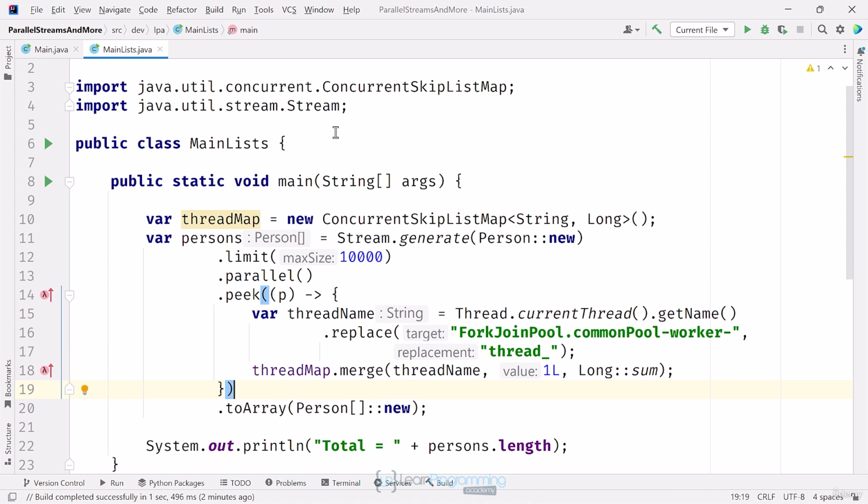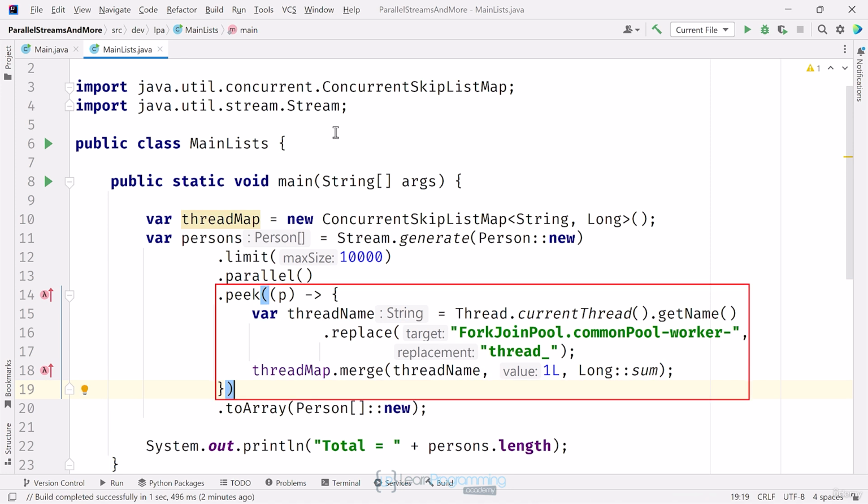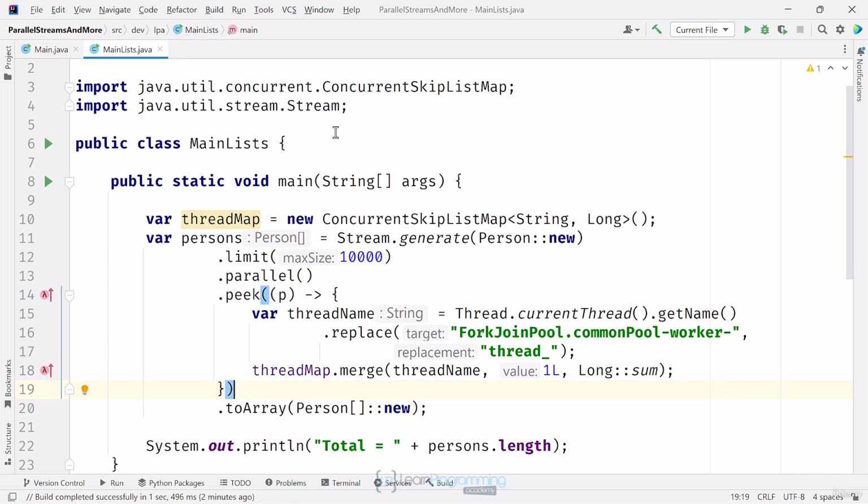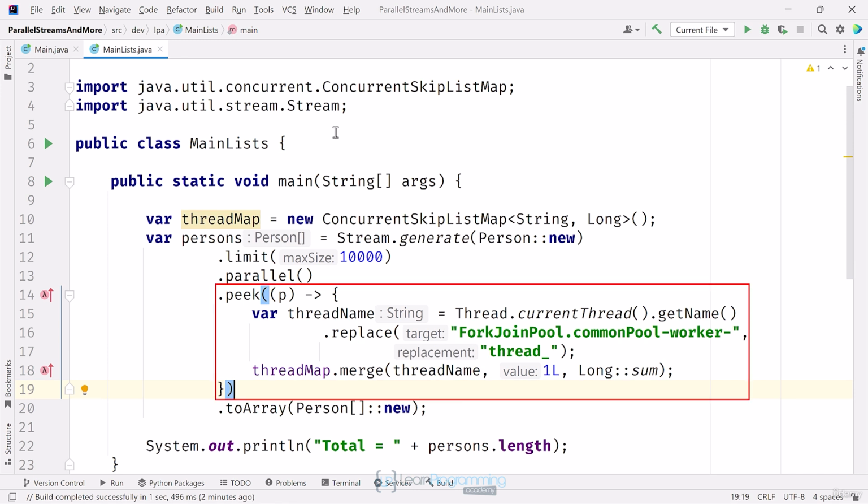Okay, so let me just say, I don't recommend that you use the peek method like this in real life. The peek method is usually used for some sort of debugging code, and here, my debugging code is creating side effects. In this case, it's intentional because I'm using the code this way just to demonstrate how to examine which threads are doing the work.